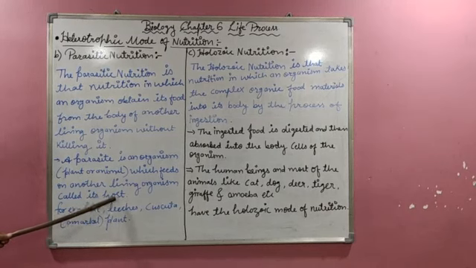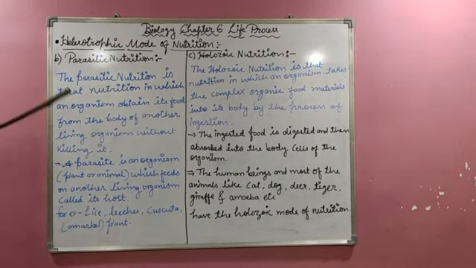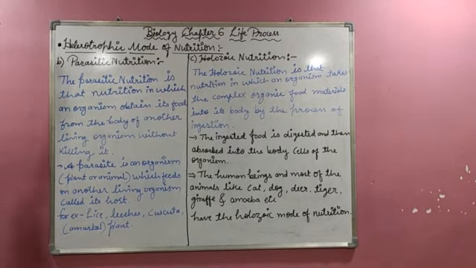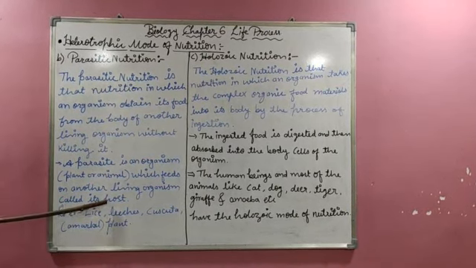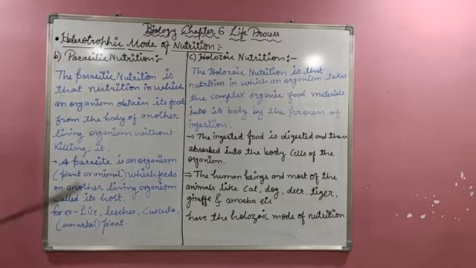So the organism from which the parasite gets food is called the host. Such nutrition is called parasitic nutrition.